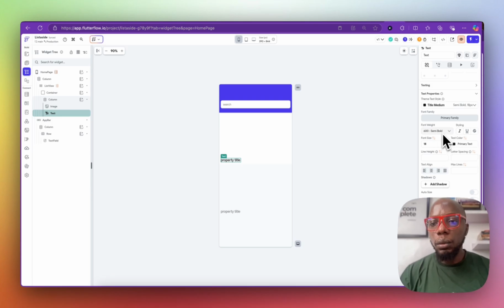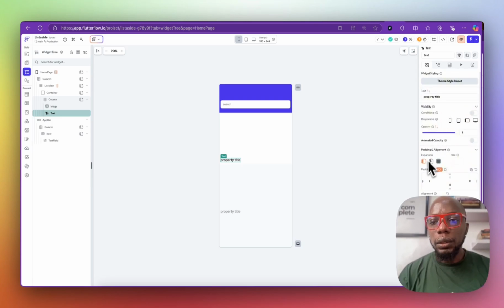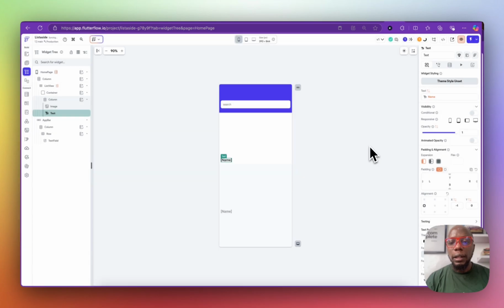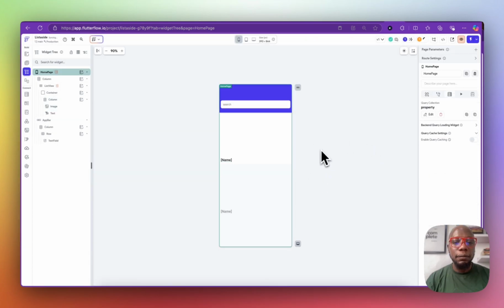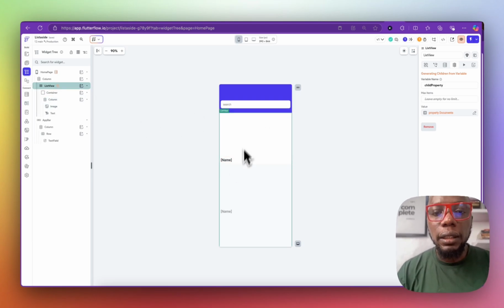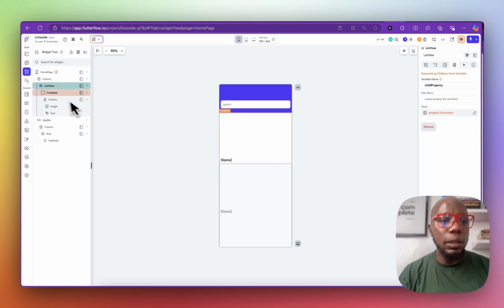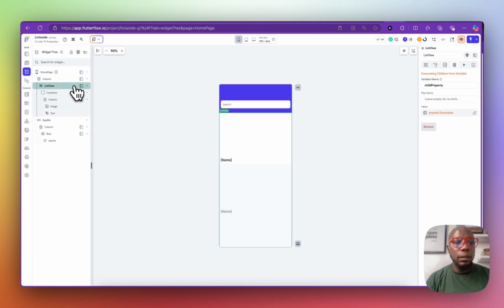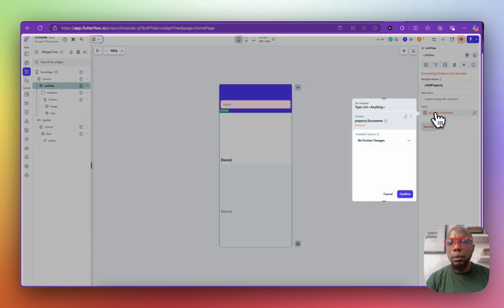So now we're going to click on the property title, click on the child document, and this is going to be the name of the property. So now we've succeeded in creating the home page, and then we will click on this, and what are we going to call this? A test feed. So we're going to call it search. This is the search right there, and then we click on this list view, click on the properties.